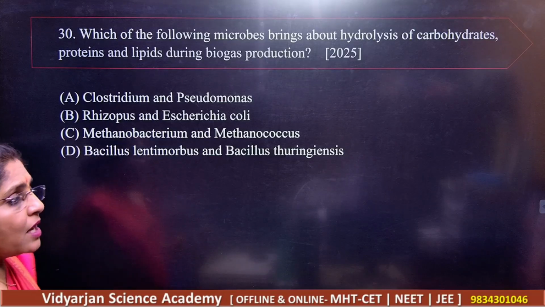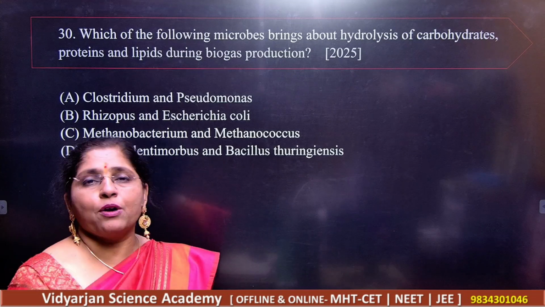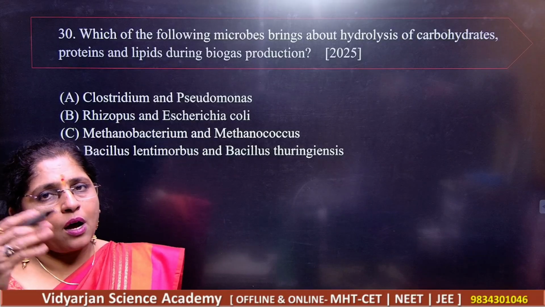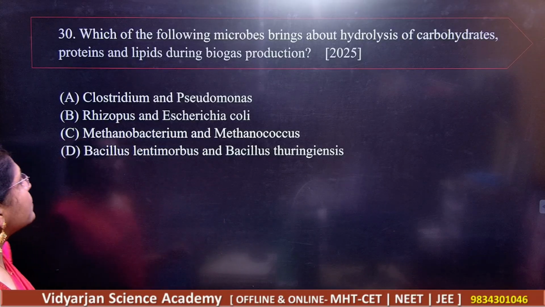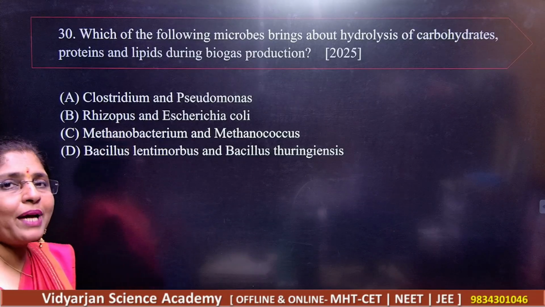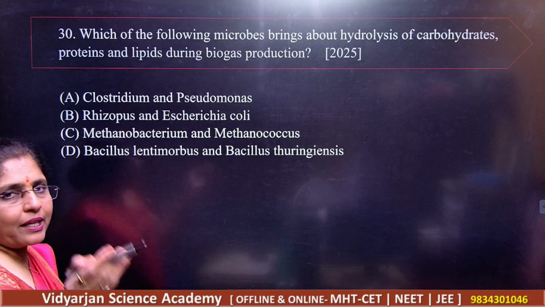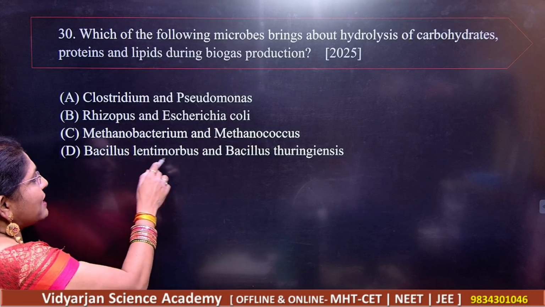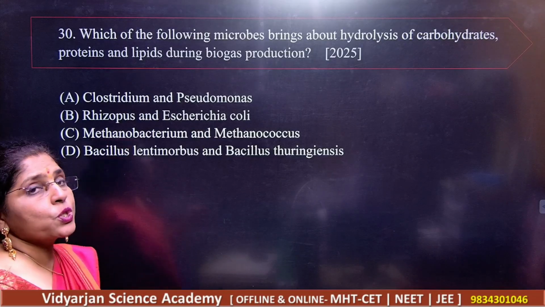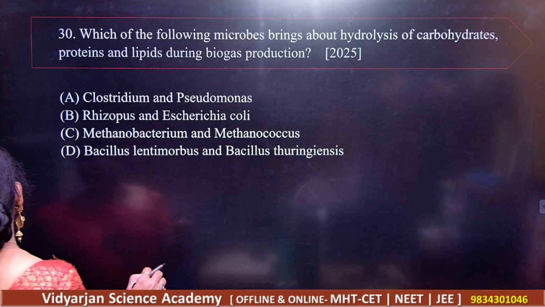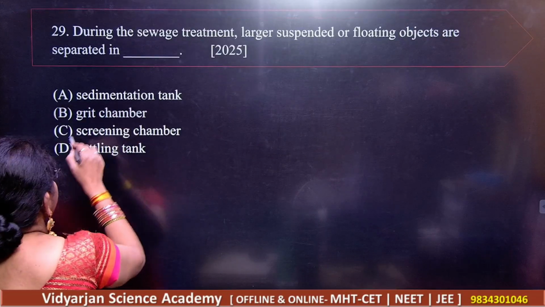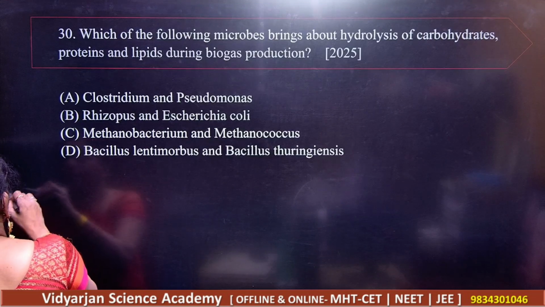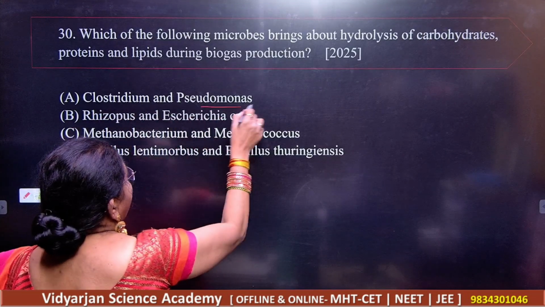Prepare a mind map for the steps in biogas production: acidogenesis, methanogenesis and all those things, how the methane is produced, and so on. So option number 1, Clostridium and Pseudomonas; then Rhizopus and E. coli; Methanobacterium and Methanococcus; then Bacillus lentimorbus and Bacillus thuringiensis. So what should be your answer? Your answer here is Clostridium and Pseudomonas.